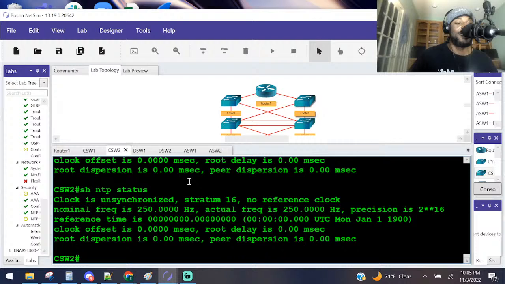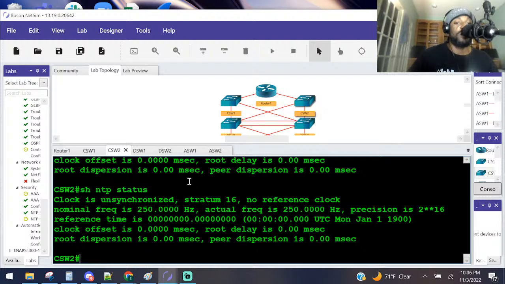Let's see. And keep looking there. Keep refreshing that clock there. Push up. It's still unsynced. Sometimes it takes a minute to sync, right? I just wanted to see if it actually does.